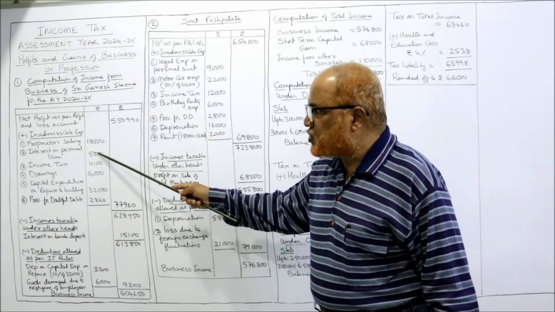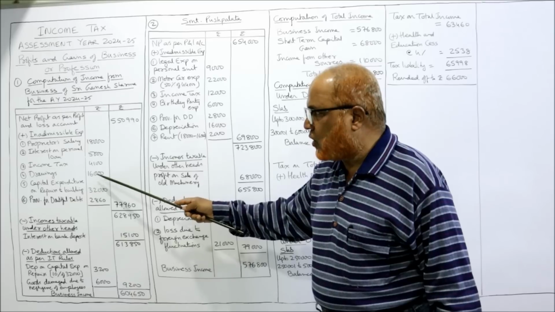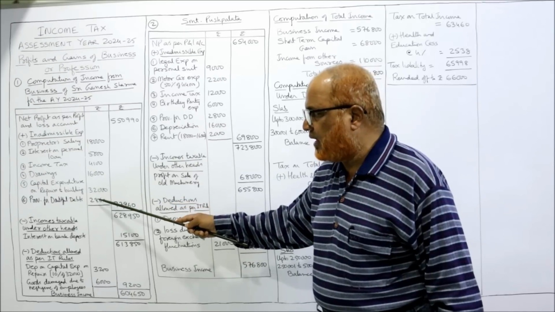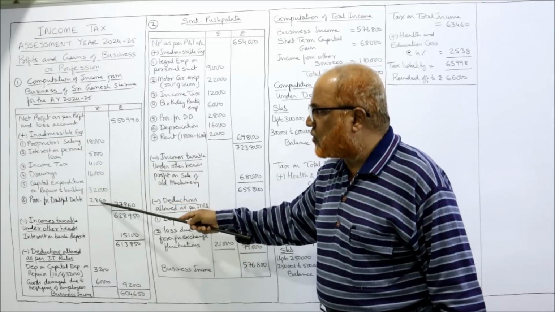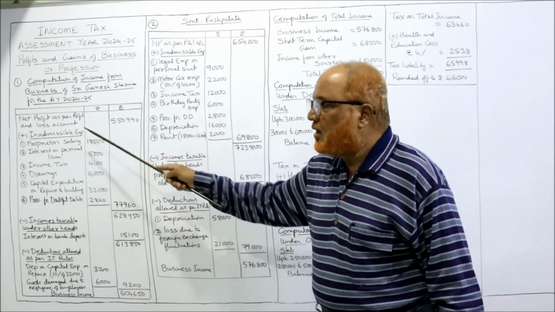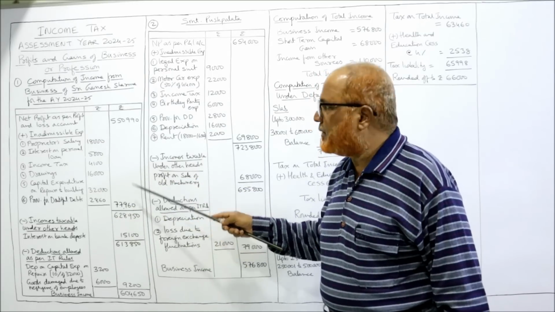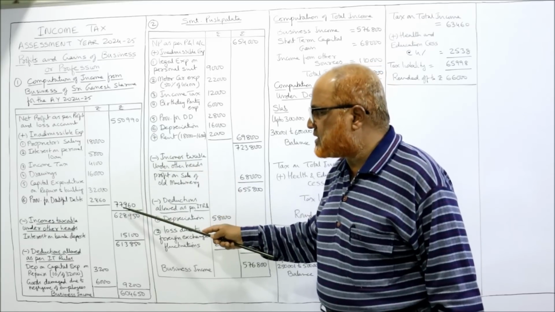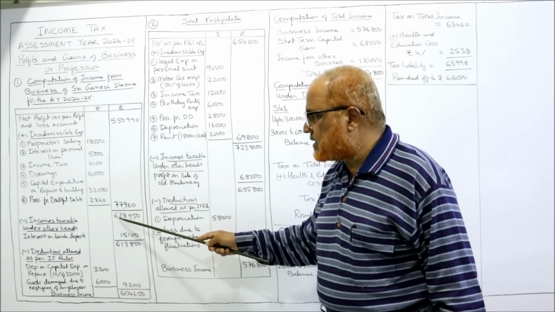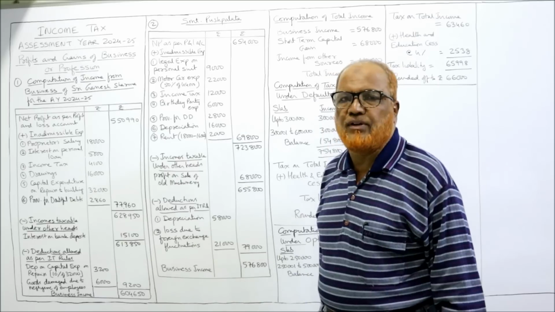So all the items we have taken: proprietor's salary, interest on personal loan, income tax, drawings, capital expenditure on repair of building, provision for doubtful debts. These are called inadmissible expenses. Take the total 77,960 and add up. So 550,990 plus 77,960, you will get 6,28,950.